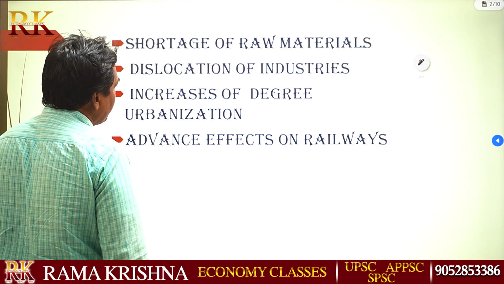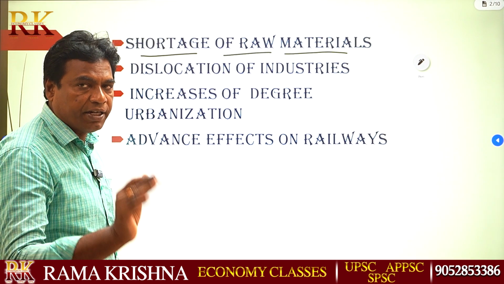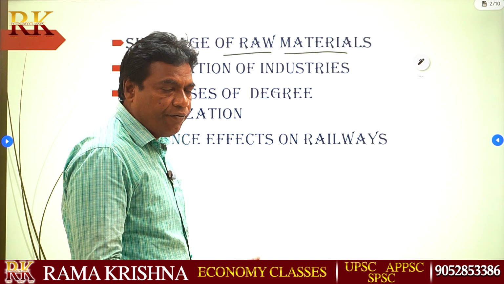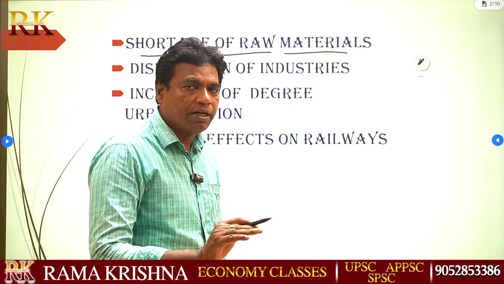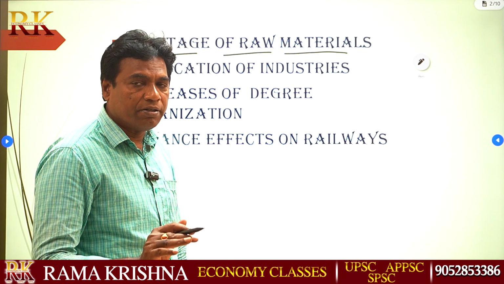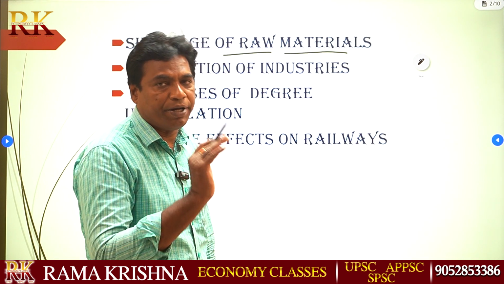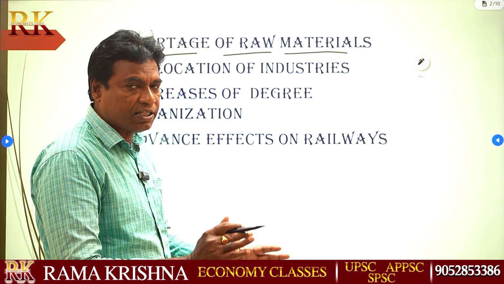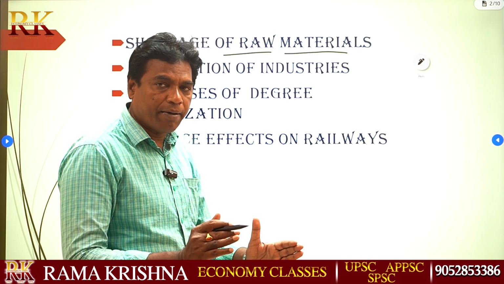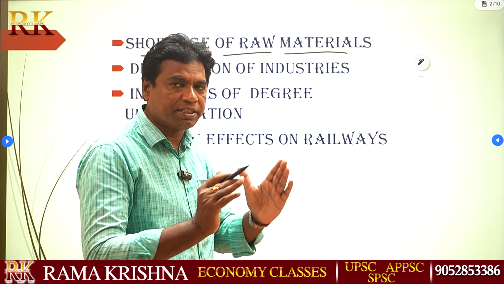Next, shortage of raw materials. India has a number of raw materials, but at that time it did not have updated technology. When technology is updated, raw materials become very useful. But I am telling you only about the time of independence and partition. Before 1947, Pakistan, India, Bangladesh and Myanmar were all called British India.